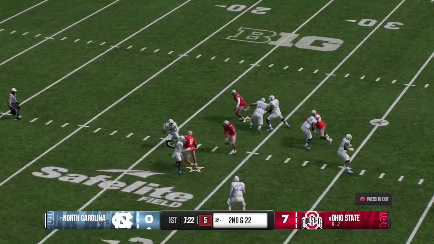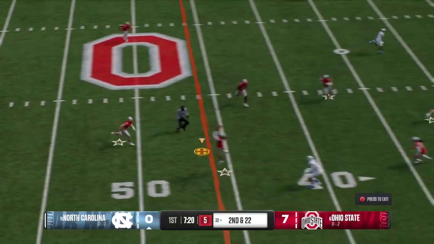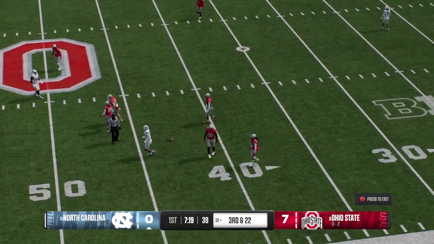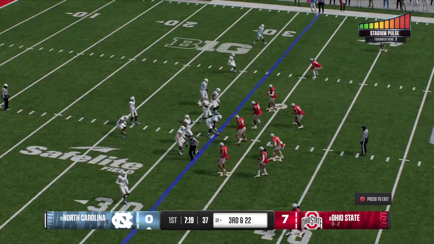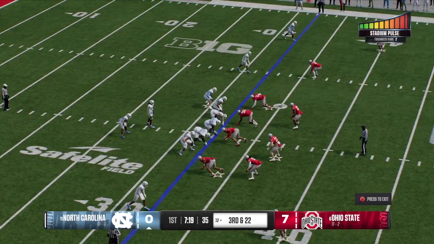Fakes the handoff, looking to throw. On the move, looking deep. Oh, it's nearly intercepted, but dropped by an excellent defensive player. It's going to bring up third down.